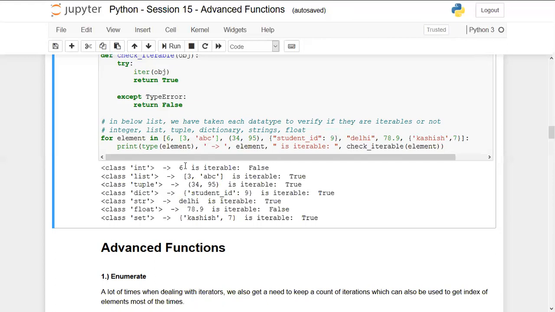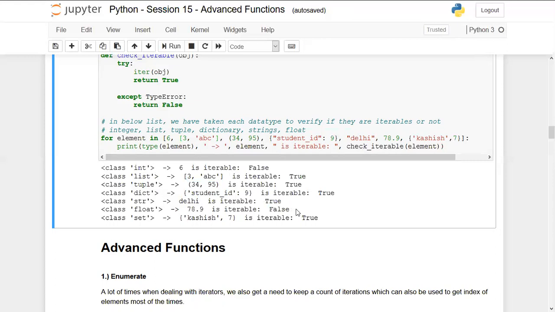So first of all, it is taking just 6. Then in the second, it is taking this complete list. Then it is taking the complete tuple. Then this dictionary. Then this word Delhi, which is a string, and then this number, and then set. So it will check if this is a number, right? We already know that it belongs to the int class. If I run any loop on the int class, this is not possible because we cannot iterate over numbers. However, we can iterate over a list, that's why it is showing us true. Similarly for tuples, but for float, we are getting the answer false.